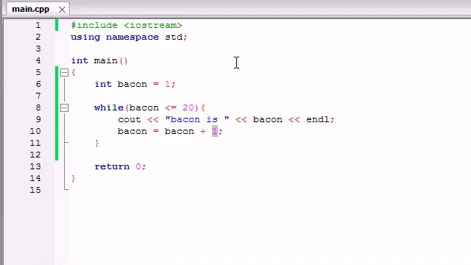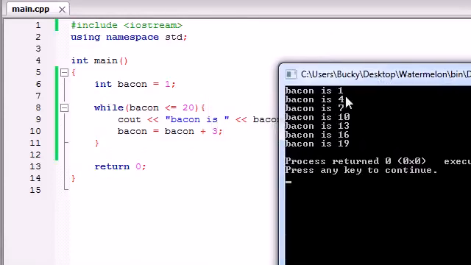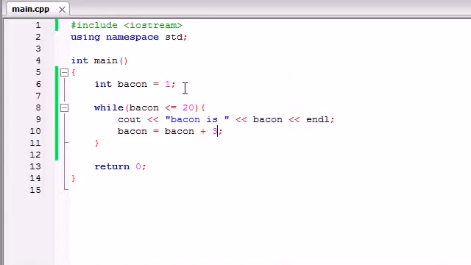Again, you can add 3 to it each time if you want, and then you would get something like this. 1, add 3 to 4, 7, 10, 13, 16, 19, and when you added 3 to that and it was 22, well, 22 is indeed not less than or equal to 20, so that's when it stopped the loop. So that is the basics of the while loop. Again, all a while loop does is take a certain bit of code and runs it over and over again until the test is false.